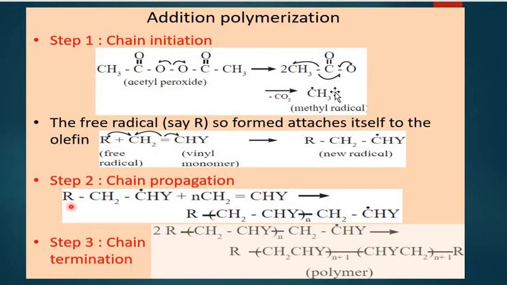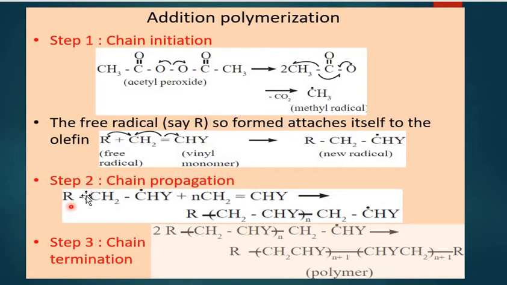Let's say, instead of methyl radical, R is forming, which refers to an alkyl group. Now this methyl radical will be attached to the monomer to give a new free radical.